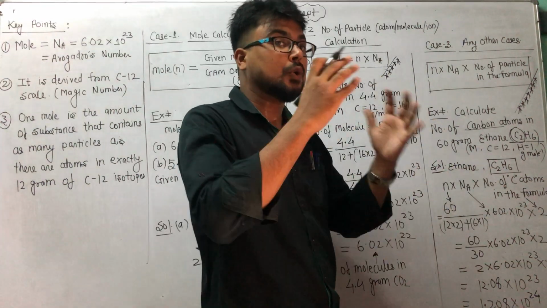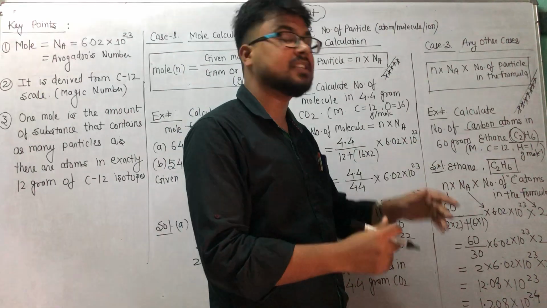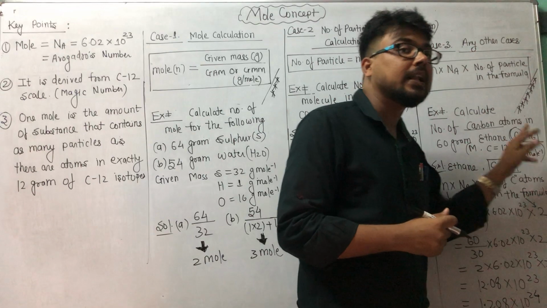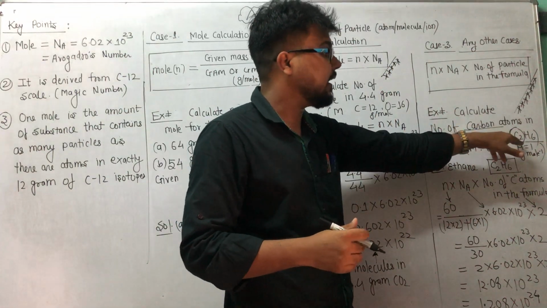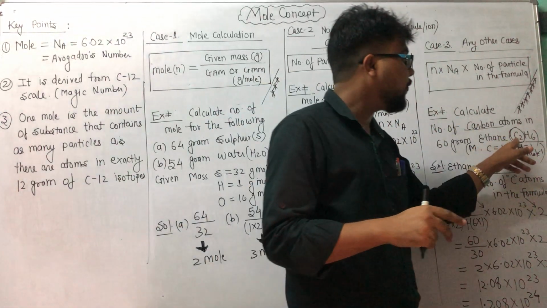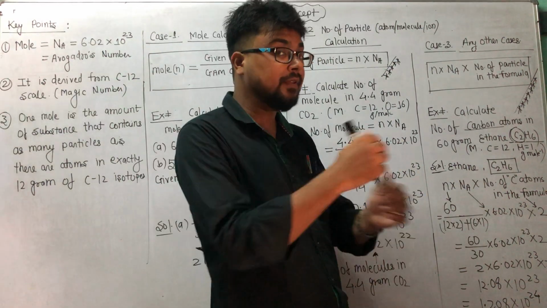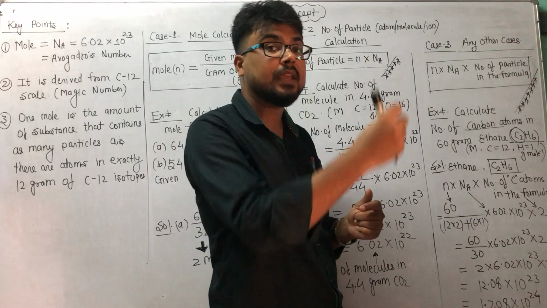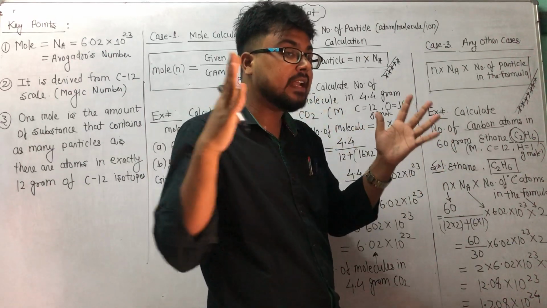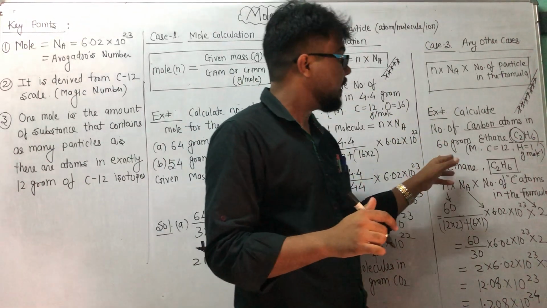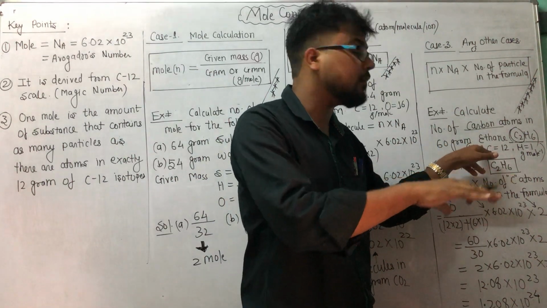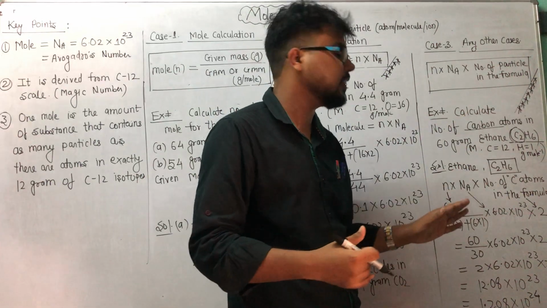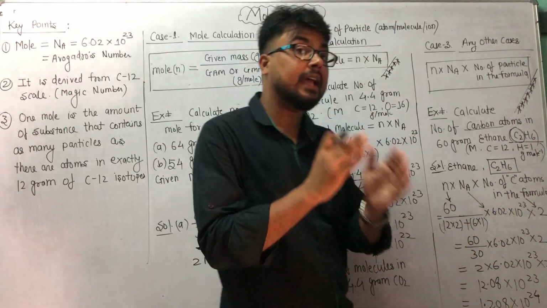If he asks for the total number of atoms in 60 gram ethane, what will you do? You will take the sum of total atoms in ethane. In ethane there are total 8 atoms, 2 for carbon and 6 for hydrogen. So if he is asking to calculate the total number of atoms in 60 gram ethane, because atoms when combined form a molecule, so in the question the molecule will be given, and he is asking for total number of atoms, then I will multiply by 8, correct?